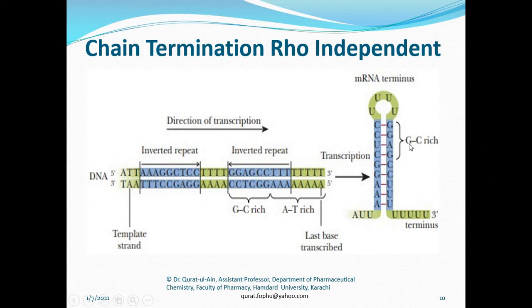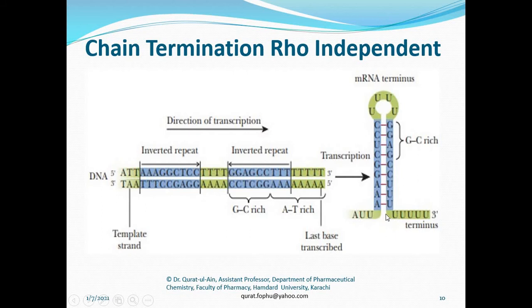For example, CCUCGGAAA, UUUCCGAGG. These sequences have the capability to make hydrogen bonds between each other.